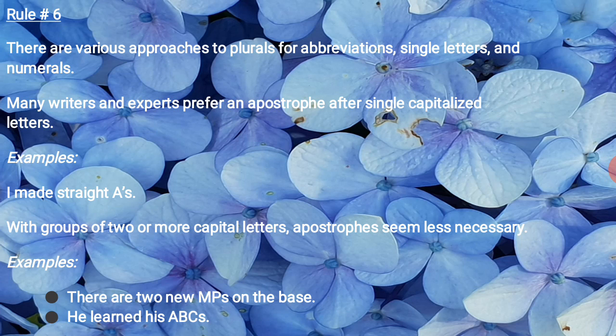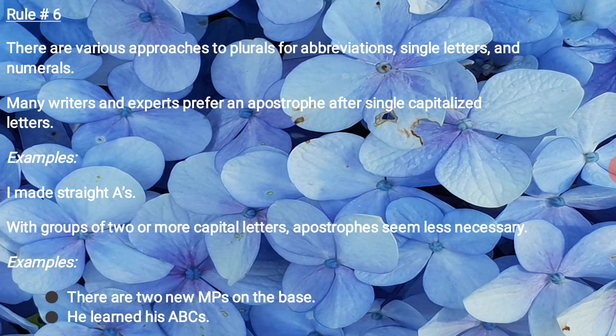Many writers and experts prefer an apostrophe after single capitalized letters. Example: I made straight A's.